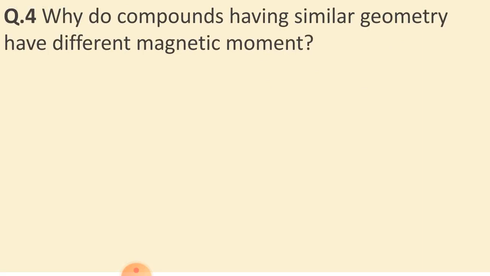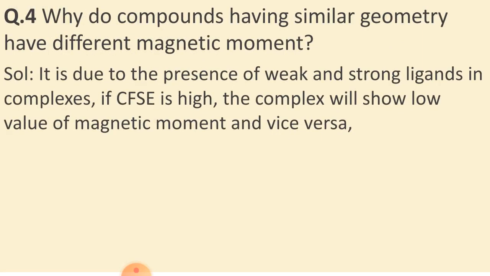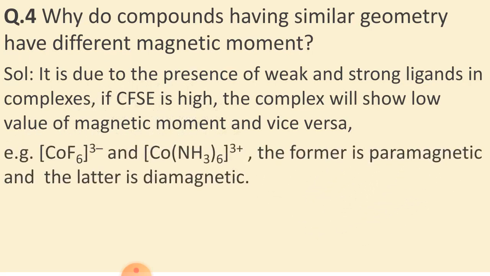Now question number 4. Why do compounds having similar geometry have different magnetic moments? This type of question may arise. This is also solved by knowing the weak field and strong field ligands and d4 to d7 configuration. Basically this is due to the presence of weak and strong field ligands in the complex. If the CFSE is high, the complex will show a low value of magnetic moment and vice versa.